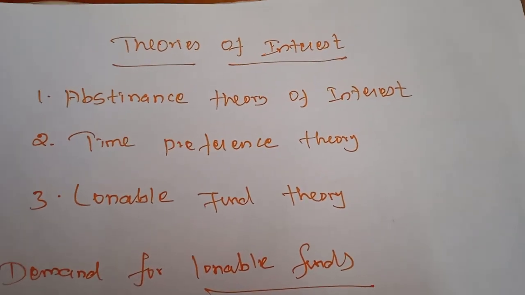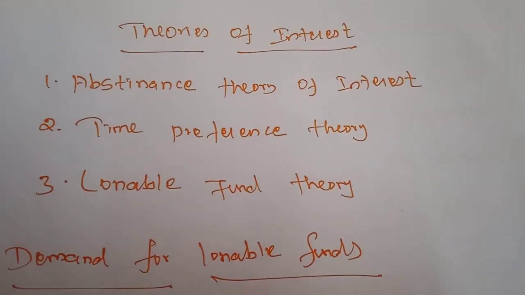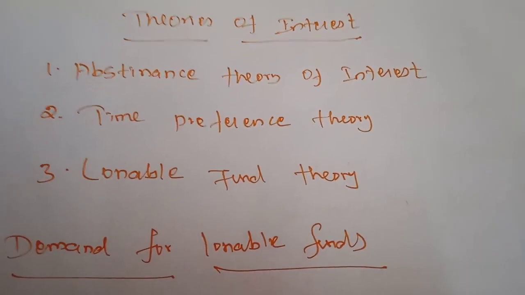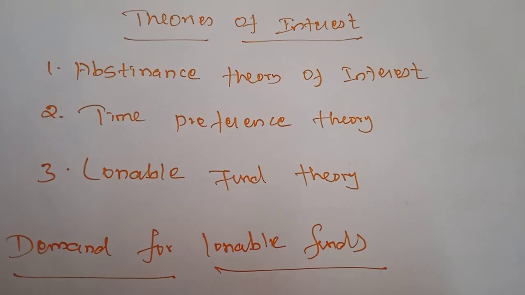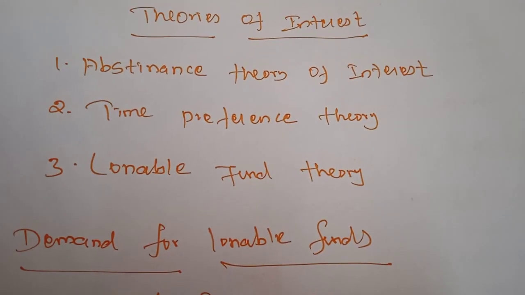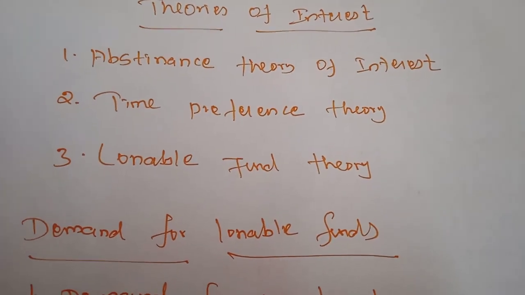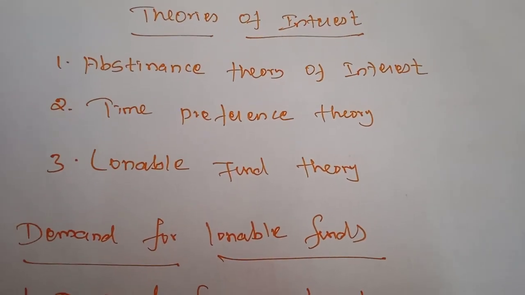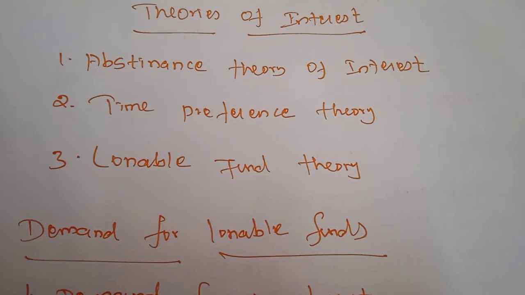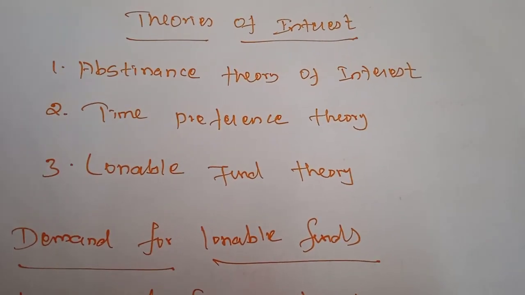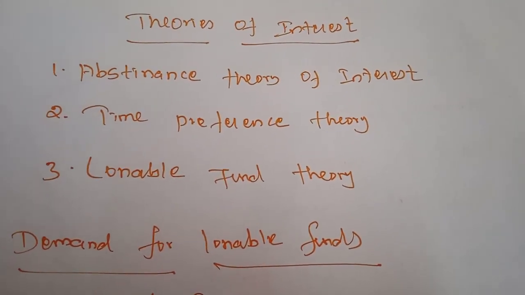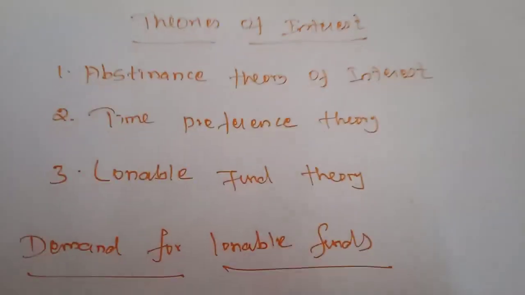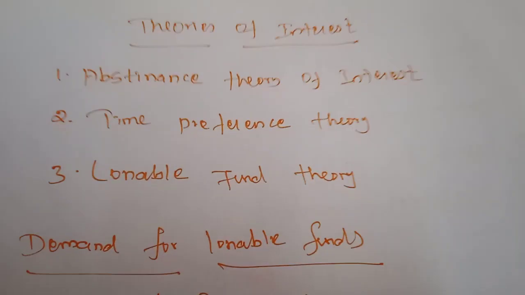If they make some of the amount into capital, the entrepreneur or other persons are able to take it as capital. So for the persons who are ready to sacrifice their current consumption, we have to give some reward. That reward is considered as interest.